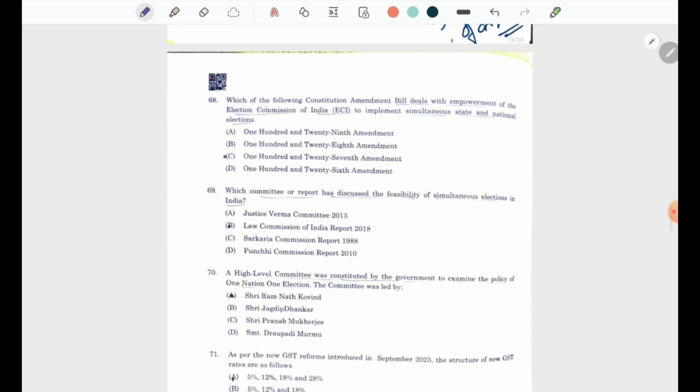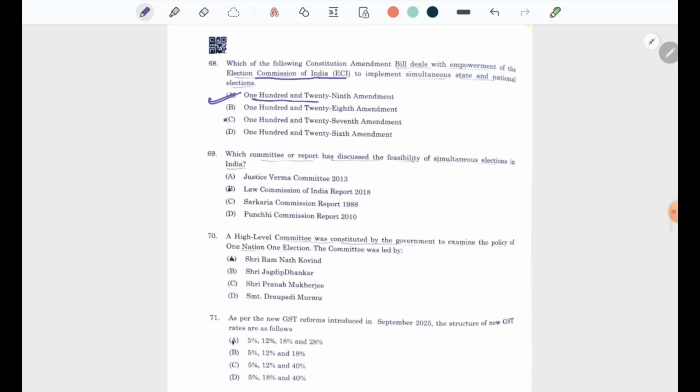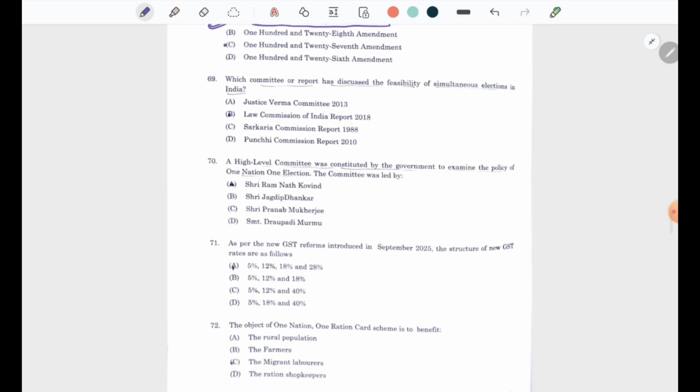The next question is, which of the following constitution amendment bills deals with empowerment of the Election Commission of India? Directly from the passage, the option is the 129th amendment. Which committee or report has discussed the feasibility of simultaneous elections in India? Law Commission of India report 2018. Again directly from the passage. A high level committee was constituted by the government to examine the One Nation, One Election policy. The committee was led by Shri Ramnath Kovind.